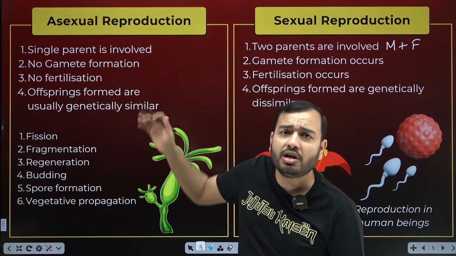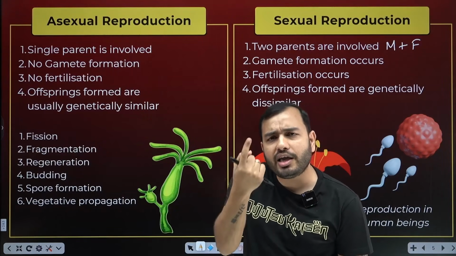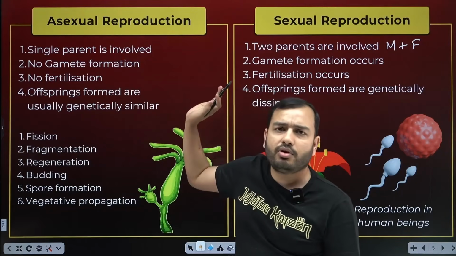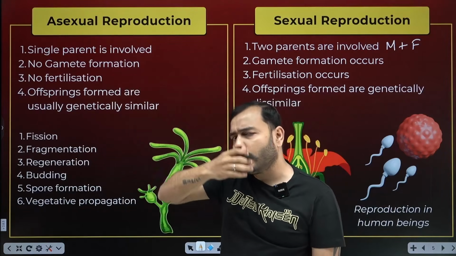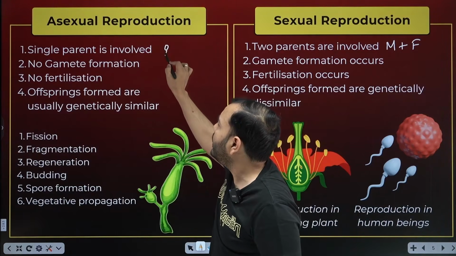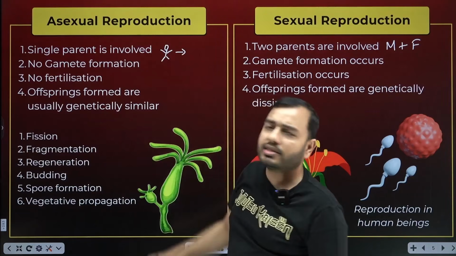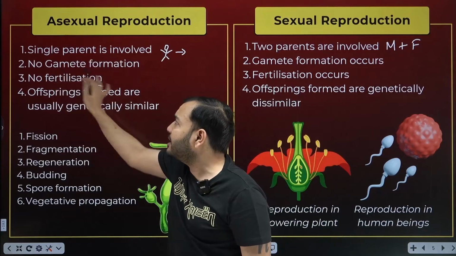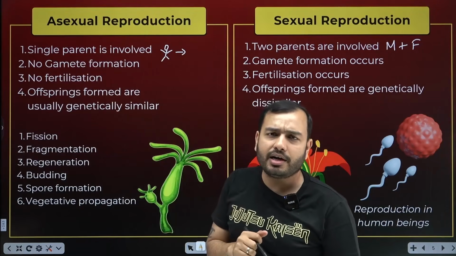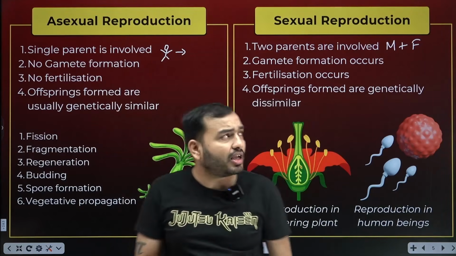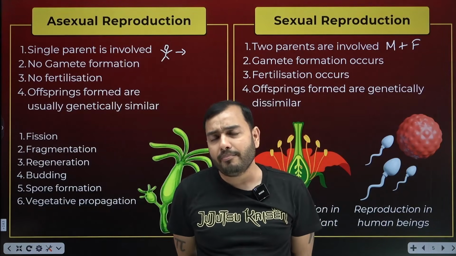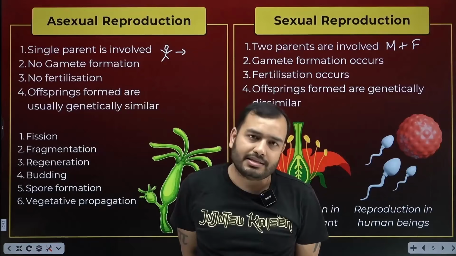In asexual reproduction, there is a single parent, a single father or a single mother gives birth to the child. So what is it? A single parent is involved. Asexual, there is no sexual intercourse happening. So there is a single parent from which a new child is formed. How will it happen? It doesn't happen in humans. In asexual reproduction, there is no gamete formation. No gamete is being formed. Now, what is a gamete? And in sexual reproduction, a gamete is formed. Now, what is this gamete? Gamete is sex cells, beta.